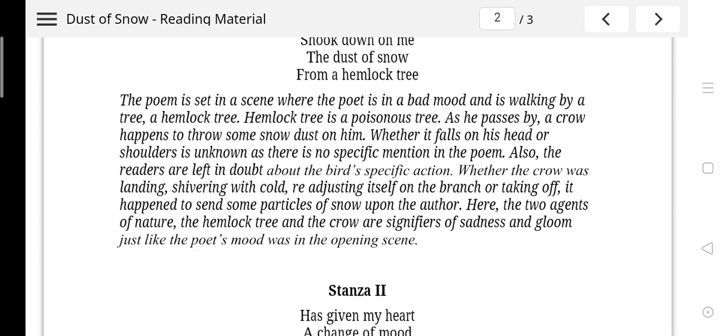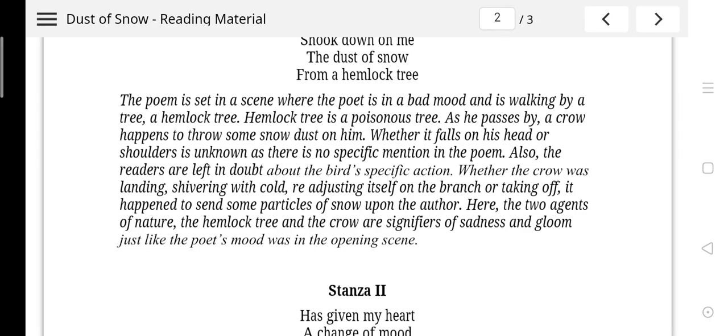But suddenly we feel that the crow came and perched on the branch of the tree, and with that gentle movement, some snow fell onto the poet as he was moving down the hemlock tree.